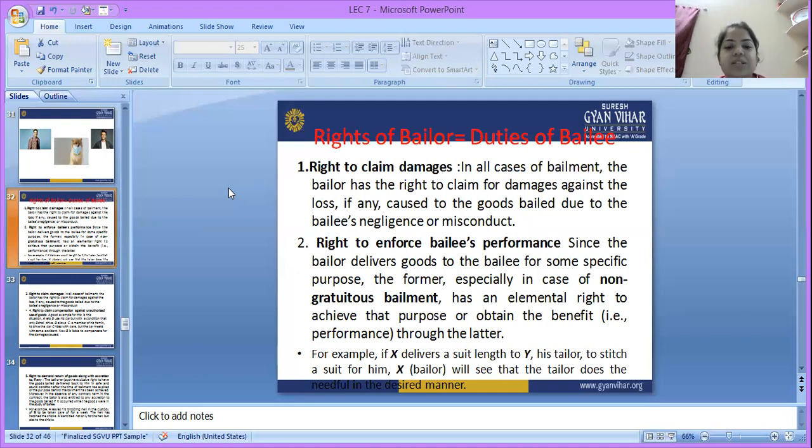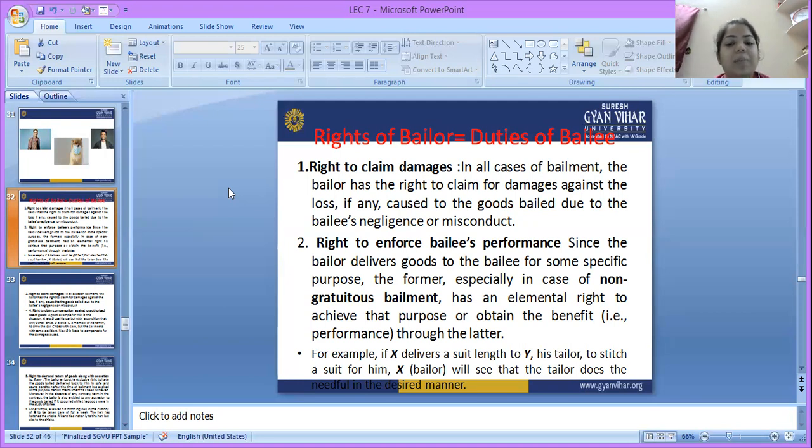Right to enforce bailee's performance. Since the bailor delivers goods to the bailee for some specific purpose, the former, especially in case of non-gratuitous bailment, has a right to achieve the purpose or obtain the benefit, that means the performance, through the latter.